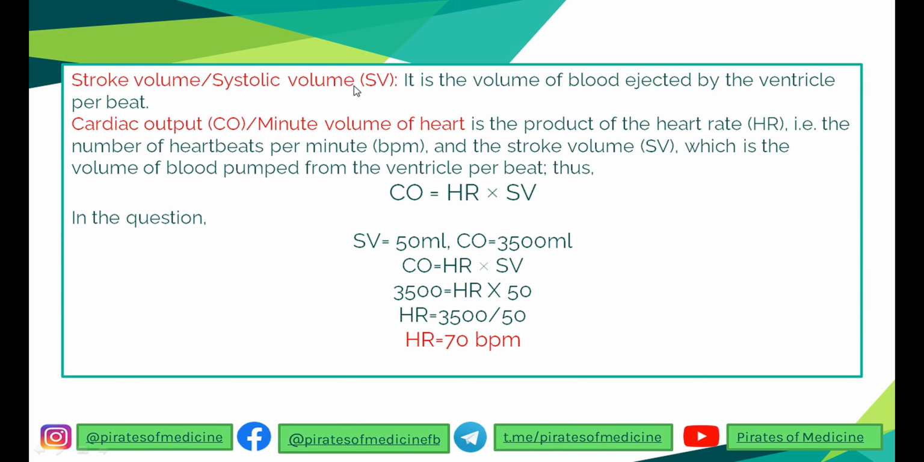So stroke volume or systolic volume is the volume of blood ejected by the ventricle per beat. Cardiac output or minute volume of heart is the product of the heart rate with the stroke volume, so that it gives the amount of blood pumped through the ventricle per minute. So cardiac output is heart rate into systolic volume. In the question we have systolic volume 50 milliliter, cardiac output 3500 milliliter, and from the formula we can calculate the heart rate, which is 3500 by 50, which gives us 70 beats per minute.